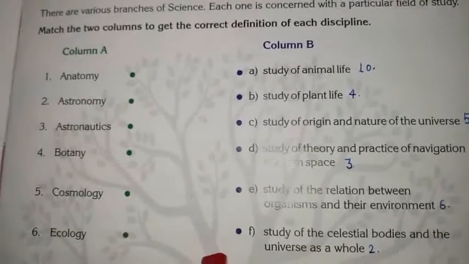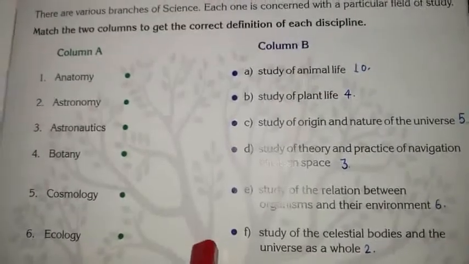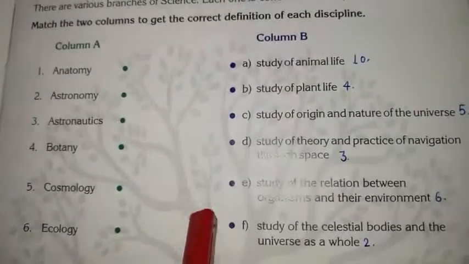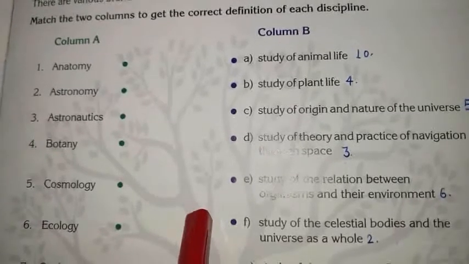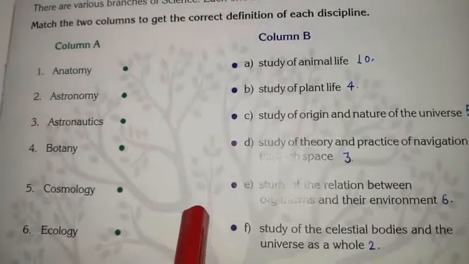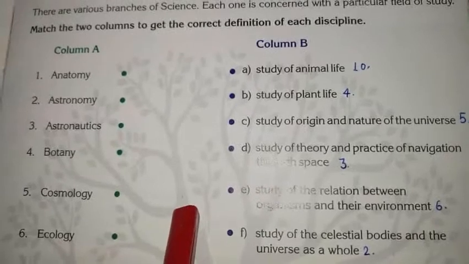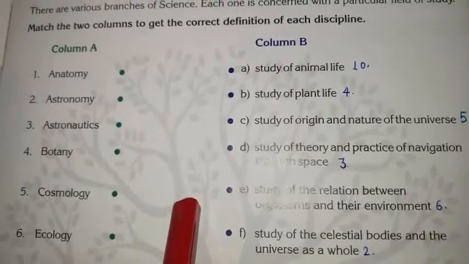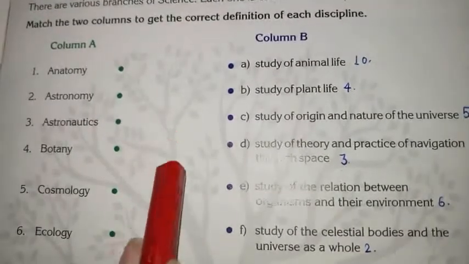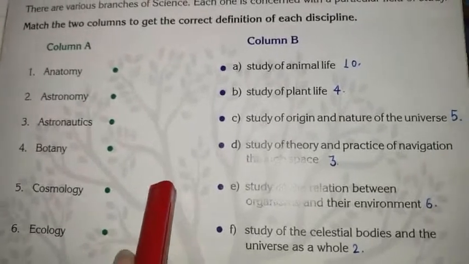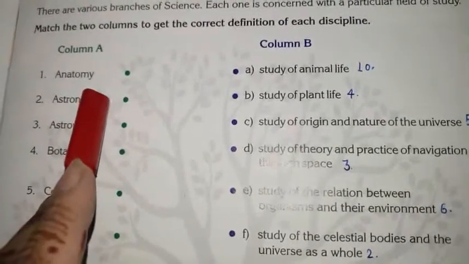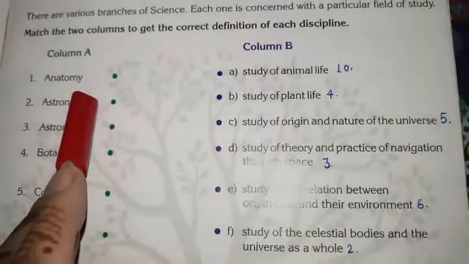Students, as I told you, in this chapter we will know about the names of the different branches of science and what is studied in that branch. Okay. So first one is here anatomy.